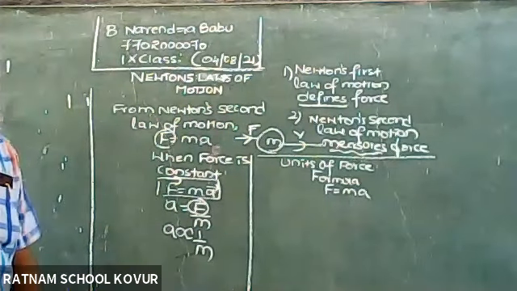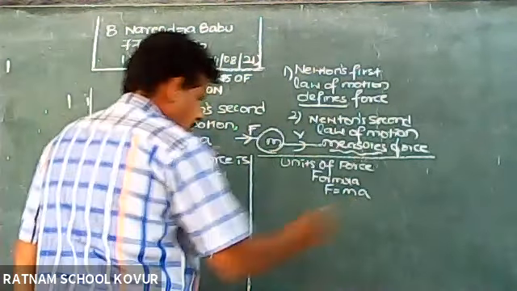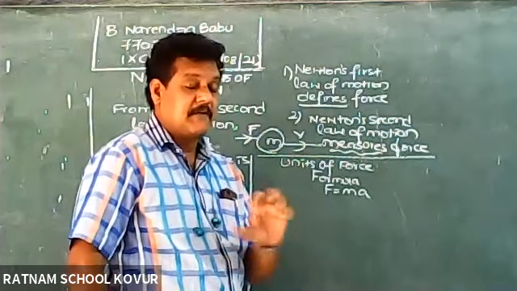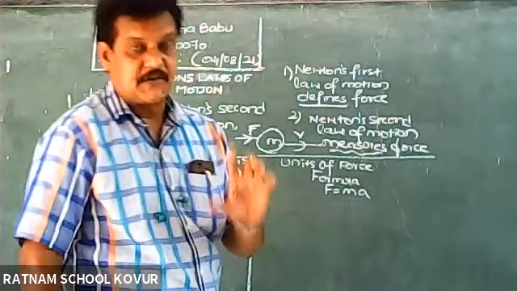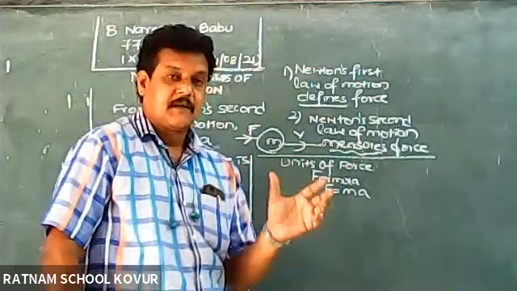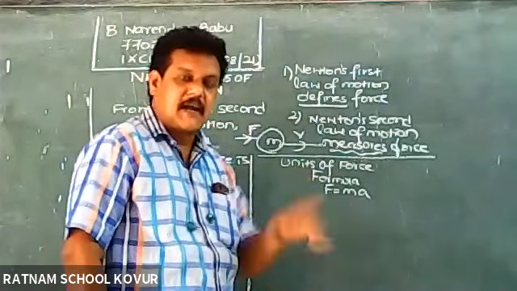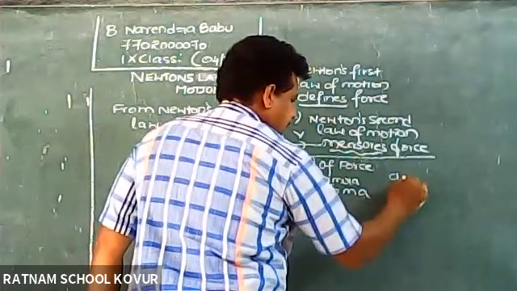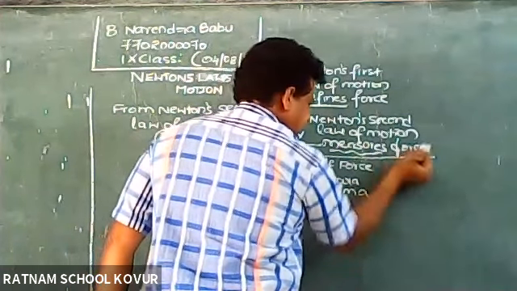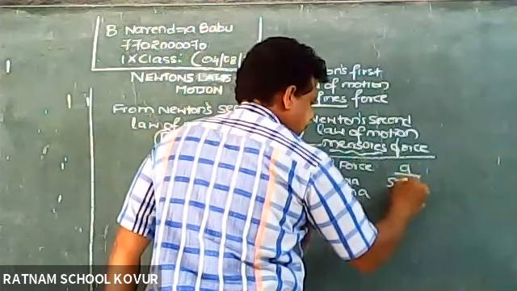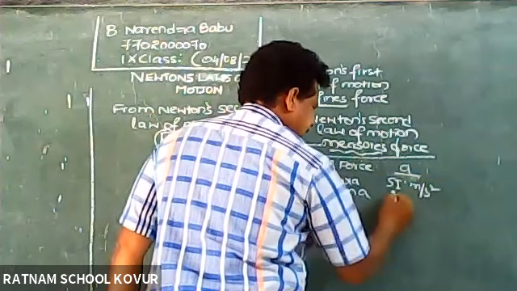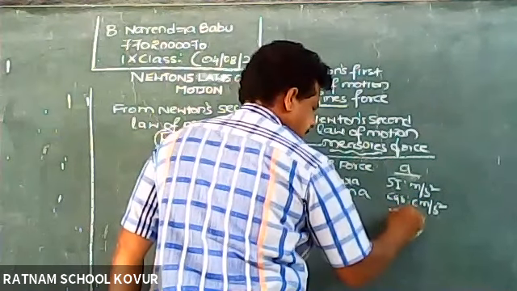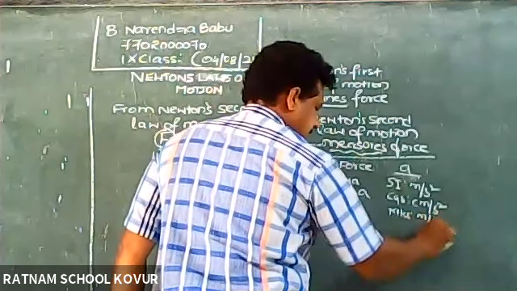As you studied in motion, we compulsorily need the background of the first chapter. Without knowing the units for mass and acceleration, we cannot calculate the units for force. You know acceleration: SI unit meter per second square, CGS unit centimeter per second square, MKS unit meter per second square.